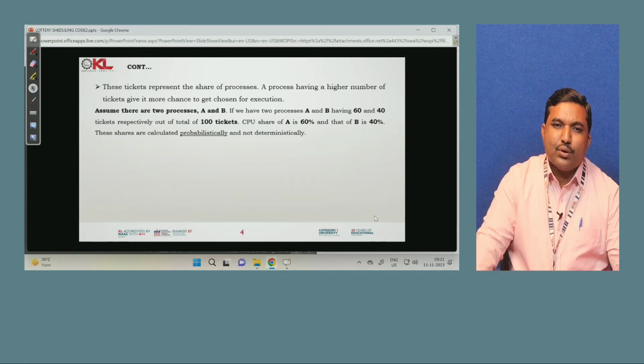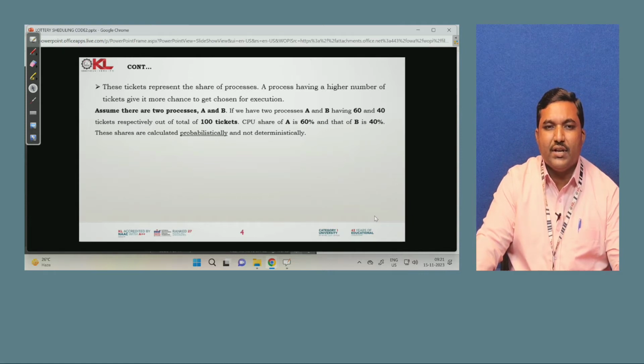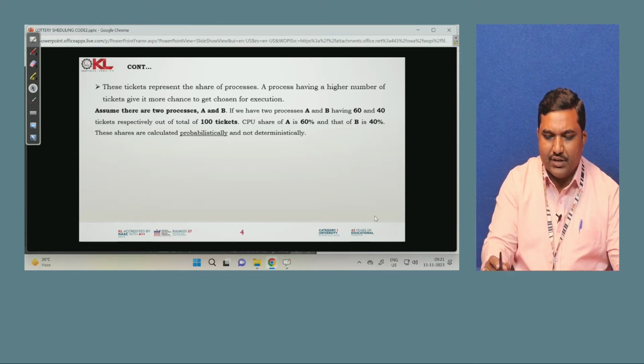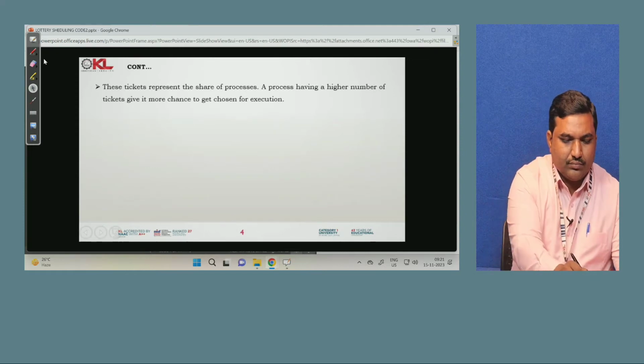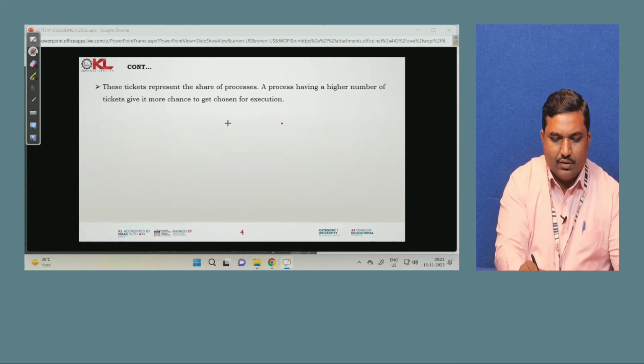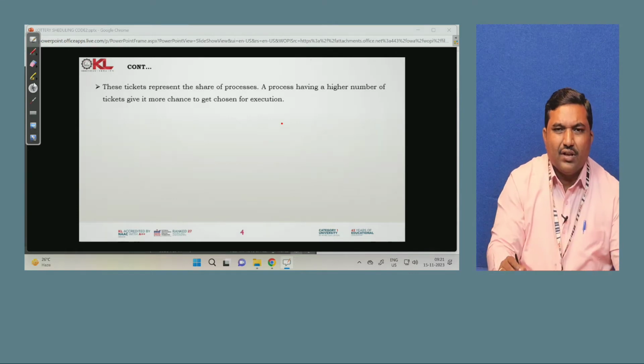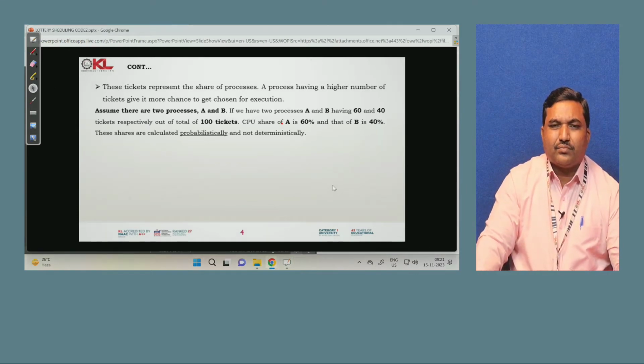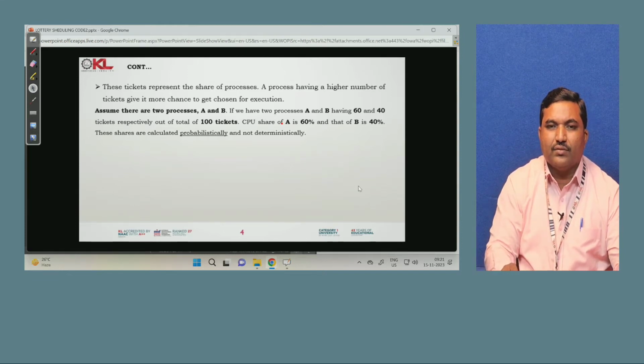Assume there are two processes A and B. If we have two processes A and B having 60 and 40 tickets respectively out of a total of 100 tickets, the CPU share of A is 60% and of B is 40%. These shares are calculated probabilistically and not deterministically.